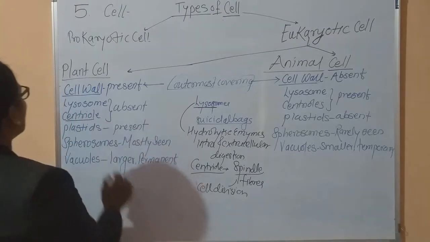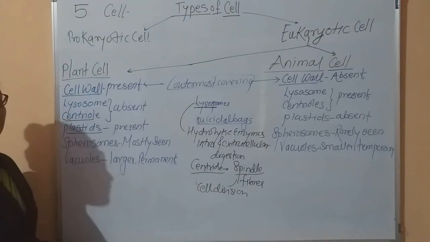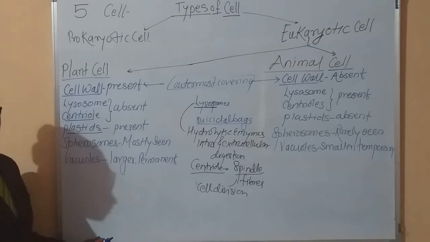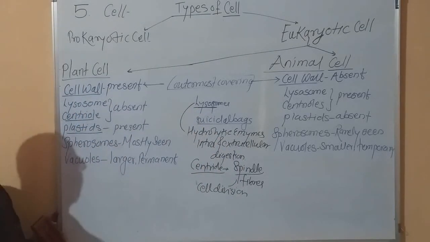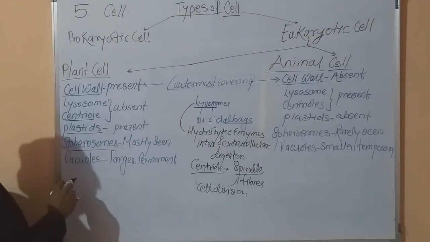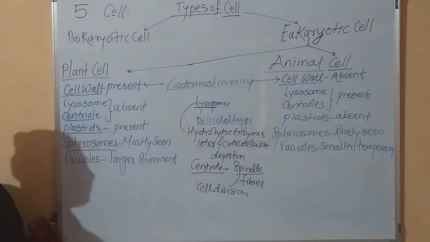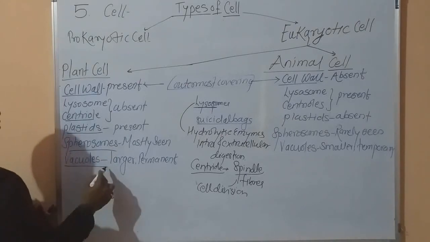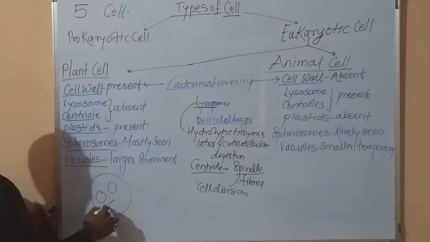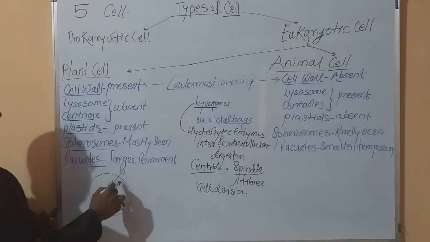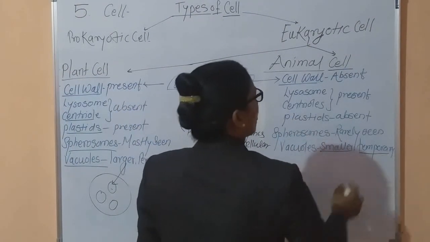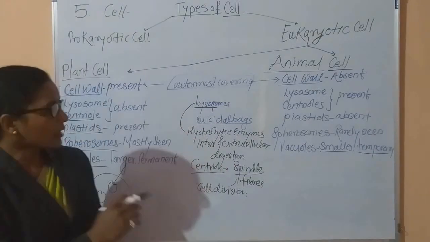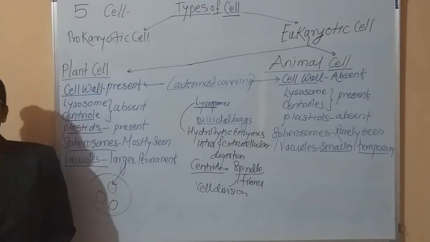Then plastids. These plastids are the different types of pigments which give color to the fruit and color to the flower. Some are photosynthetic pigments. These are present only in the plant cell and absent in the animal cell. Spirosomes are also mostly seen in the plant cell, and rarely seen in the animal cell. These are cytoskeleton. Vacuoles means such types of empty structures. These are larger and permanent in case of the plant cell, and in case of animal cell, vacuoles are smaller and temporary. Okay, these are certain basic differences between plant and animal cell.